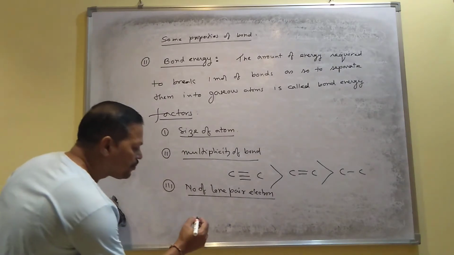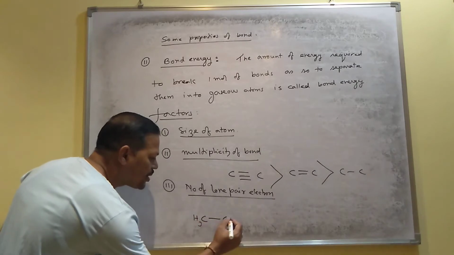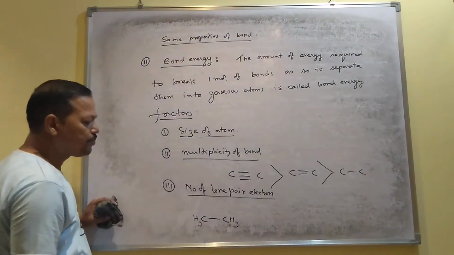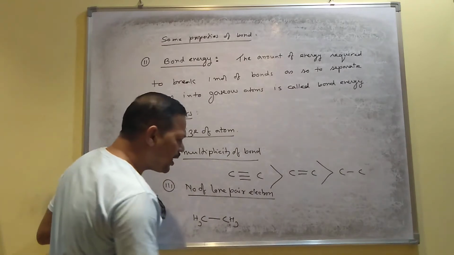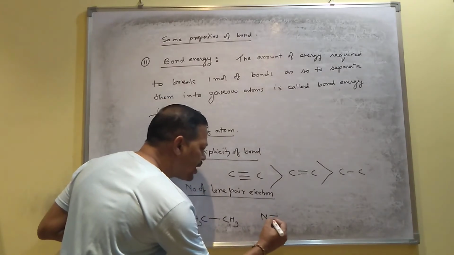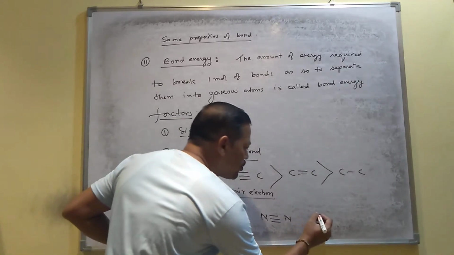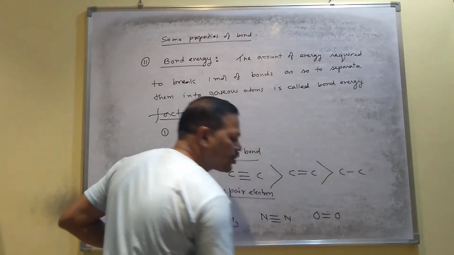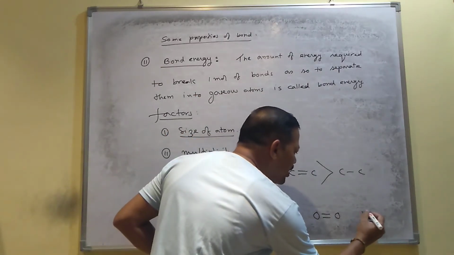For example, this is one bond between carbon and carbon. So here hydrogen is present. I mean, this is ethane. Suppose you see the carbon-carbon bond mainly, and this is one bond between nitrogen and nitrogen. This is one bond between oxygen and oxygen. Oxygen carries always a double bond, and this is one bond between fluorine and fluorine.